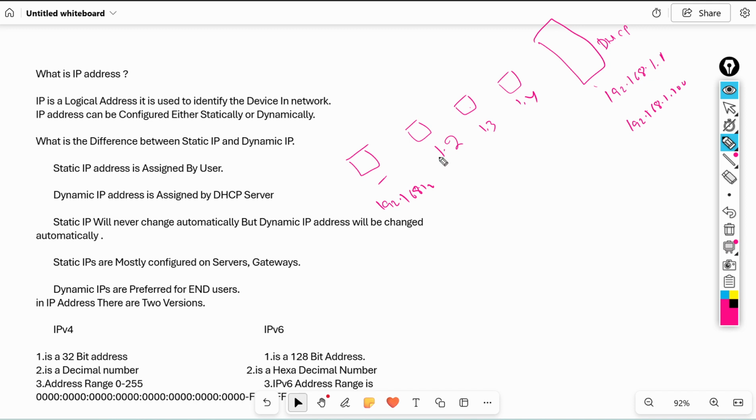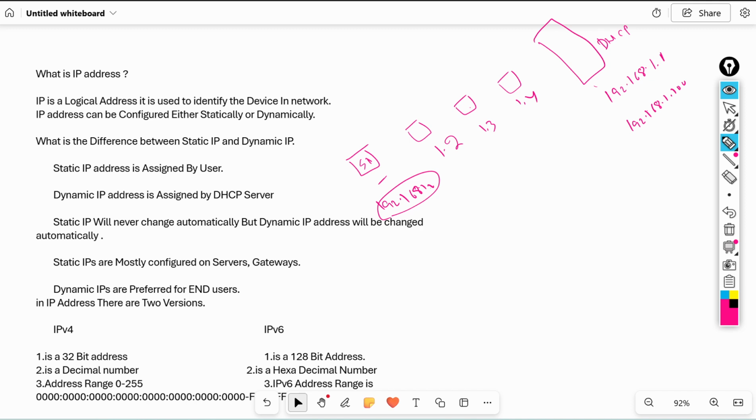It will not give permanently. For example, here this is system 1. System 1 received IP address from server 192.168.1.1. It has some validity. This validity may be 1 hour or 2 hours or 3 hours.